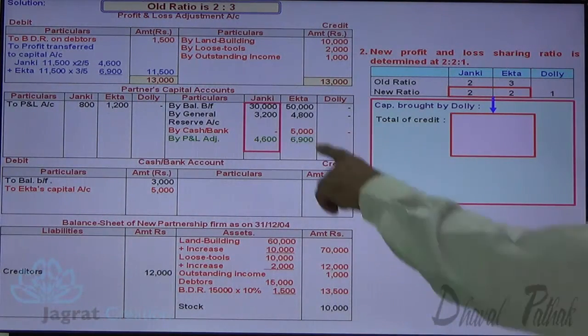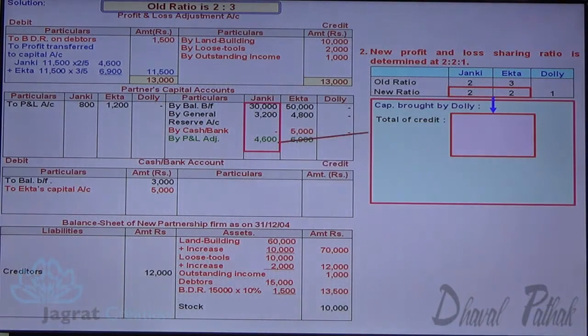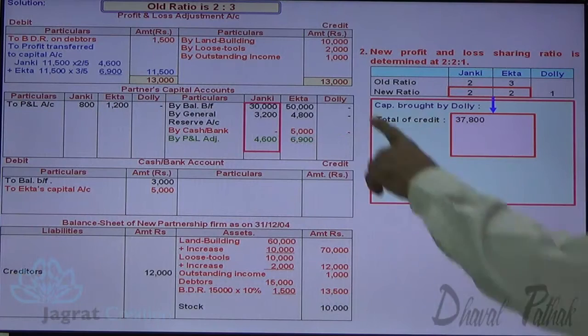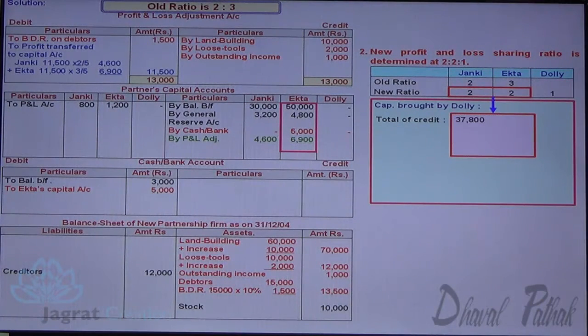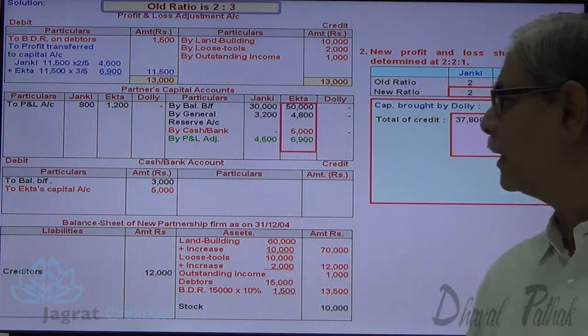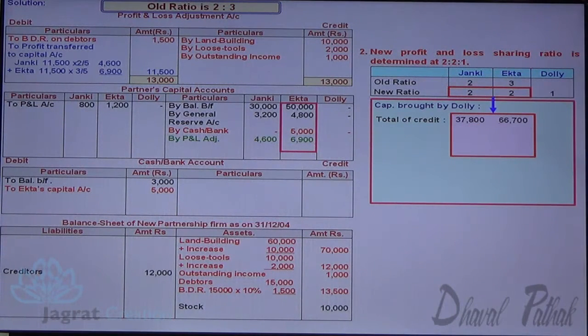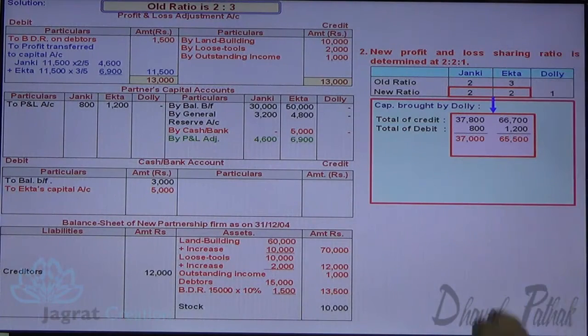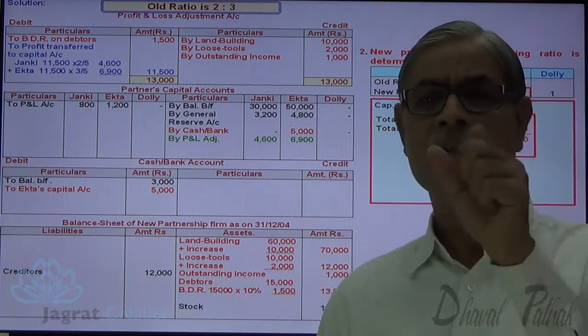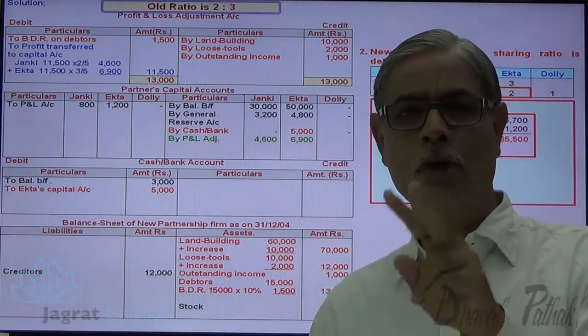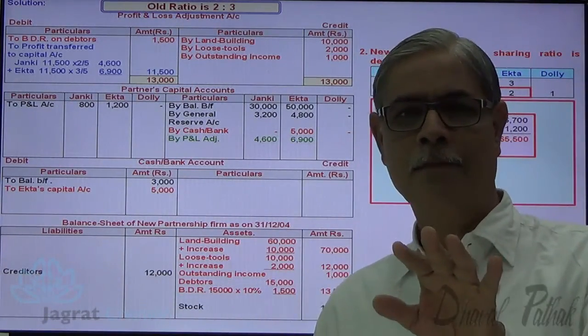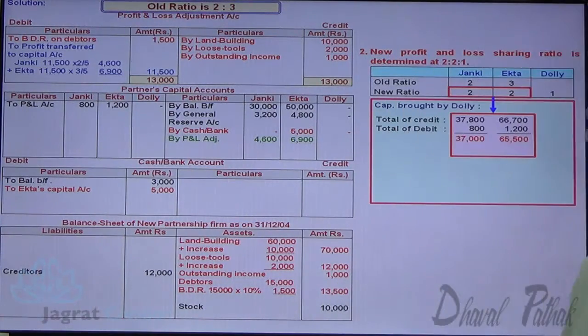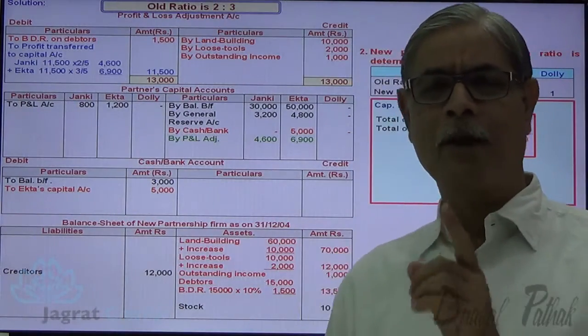Total of credit 30,000 plus 3,200 plus 4,600. Here the total for Ekta 50,000 plus 4,800 plus 5,000 plus 6,900. This is the total of credit, minus total of debit 800 and 500. So their existing capital balance in the firm is 37,000 and 65,500. This is the existing capital balance. And that capital contribution by Janki and Ekta is total for 4/5 share. So here total capital is 1,02,500. 1,02,500 is the total capital of Janki and Ekta.